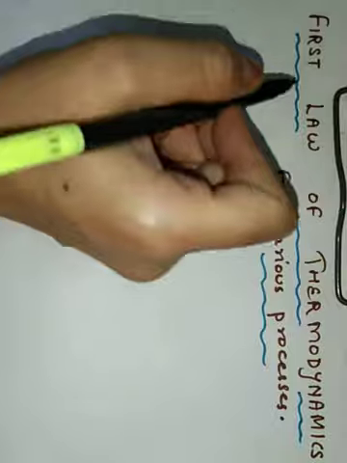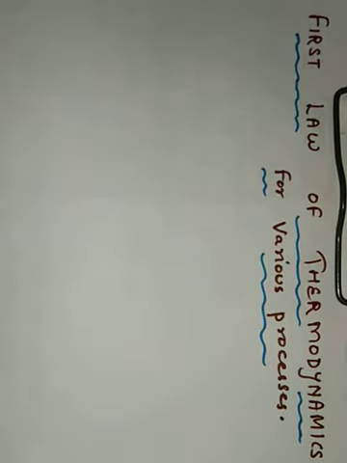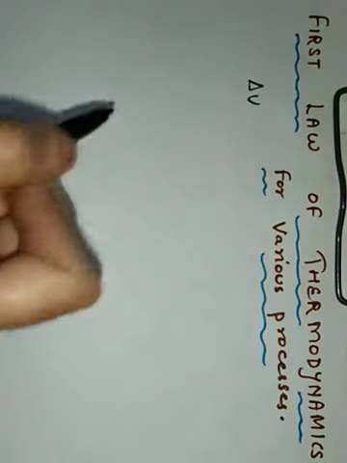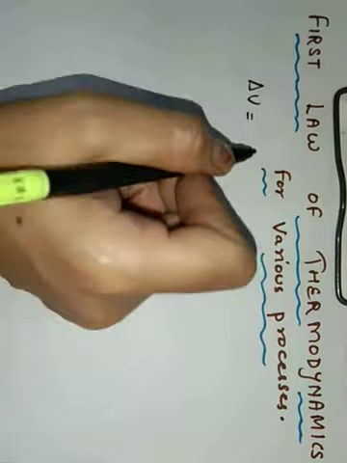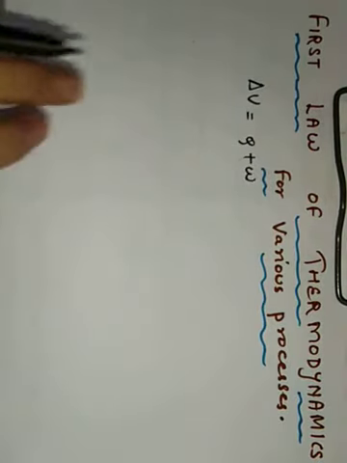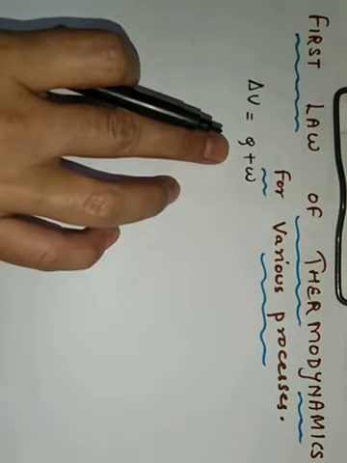We have already seen the mathematical expression for the first law of thermodynamics: delta U equals Q plus W. ये हमने देखा था फर्स्ट लॉ ऑफ थर्मोडायनामिक्स का मैथमेटिकल एक्सप्रेशन.